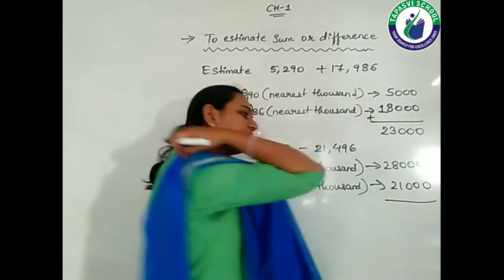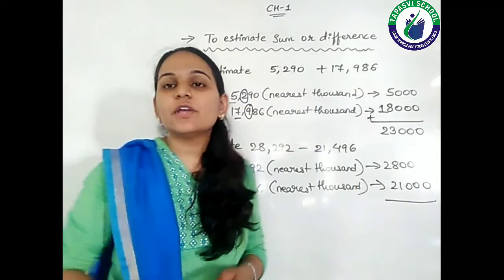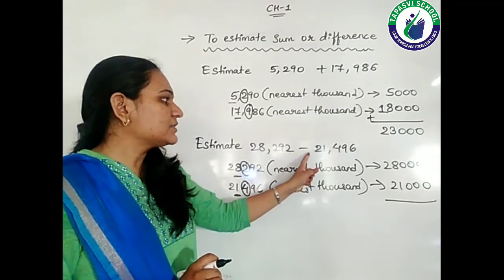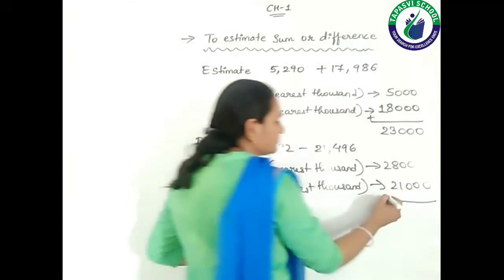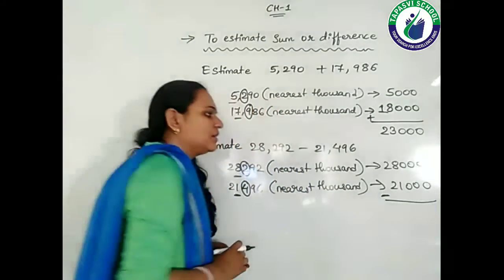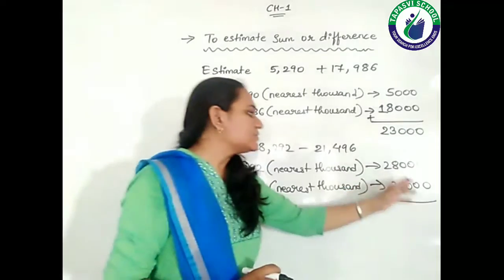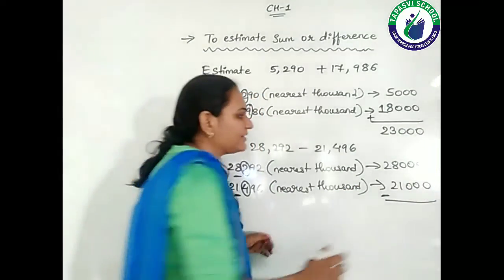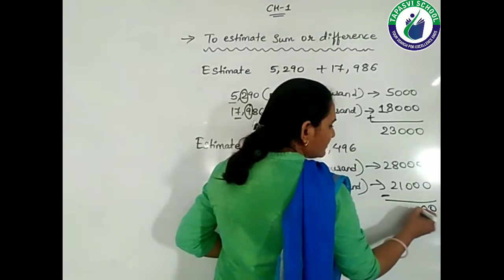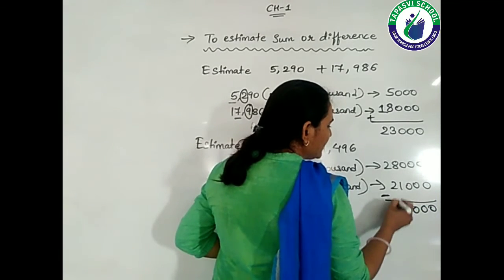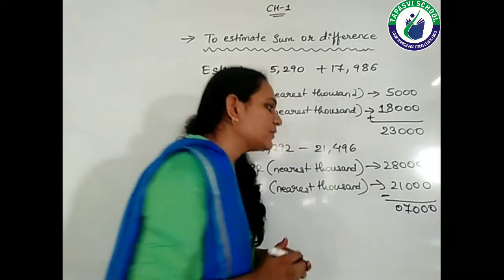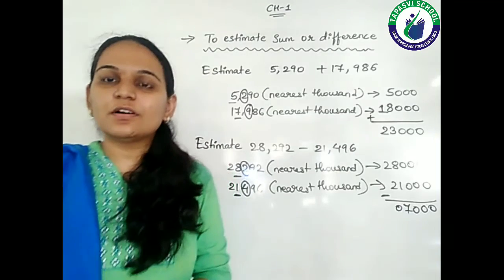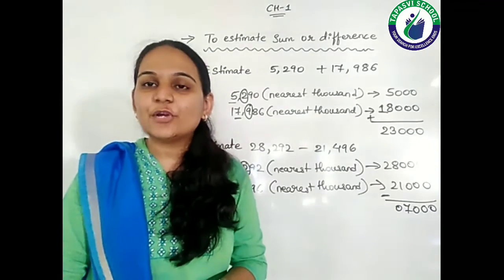Okay, now which operation are we going to do over here, students? We are going to do the subtraction operation. You can see the subtraction. Right? Now 28,000 and 21,000. Right? So let's subtract them. So what will I get? 8 minus 1 is 7. 2 minus 2 is 0. So the subtraction of these two numbers will be 7,000.